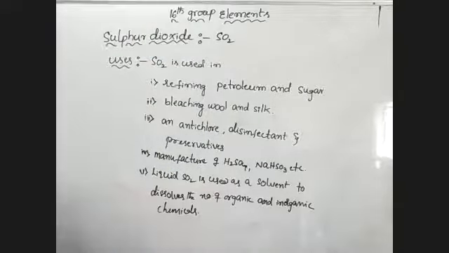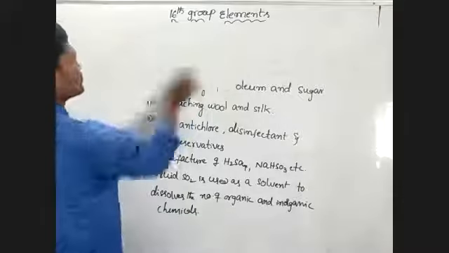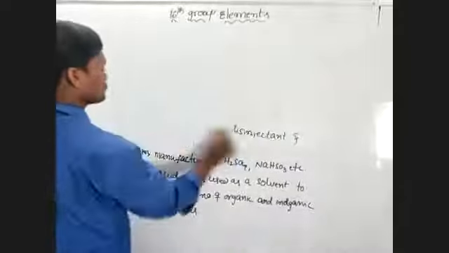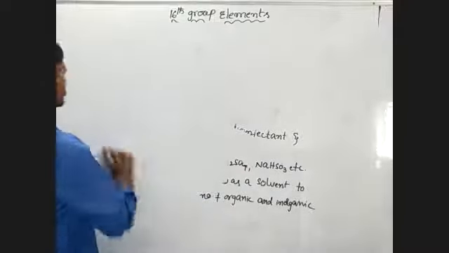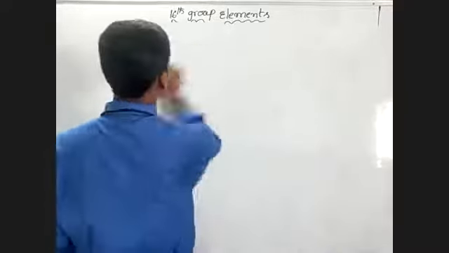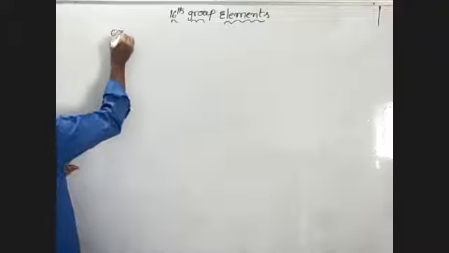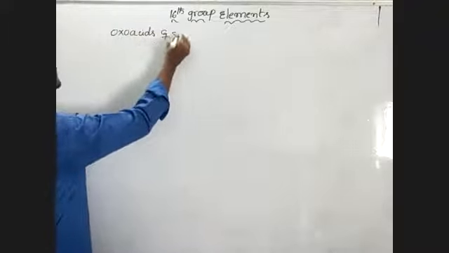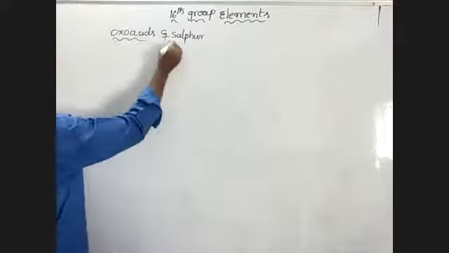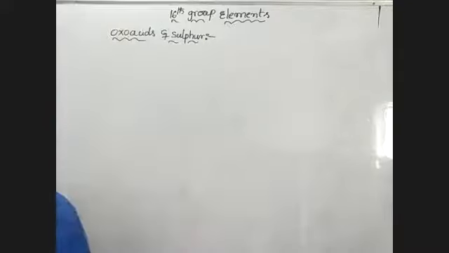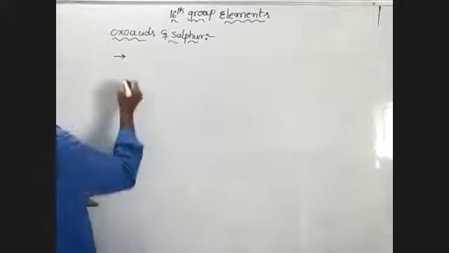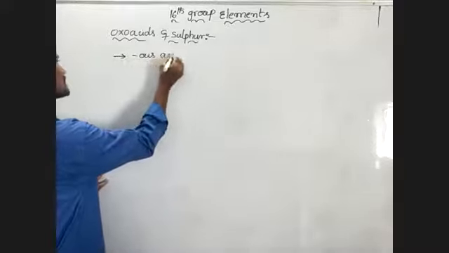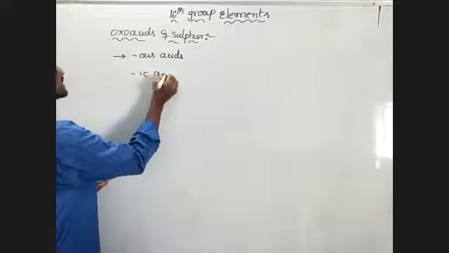Right. Next one, oxo acids of sulfur. So these form two types of oxo acids like this: -ous acid and -ic acid.